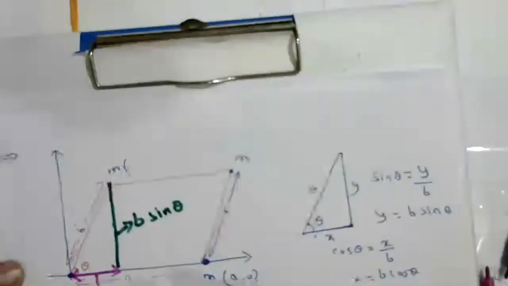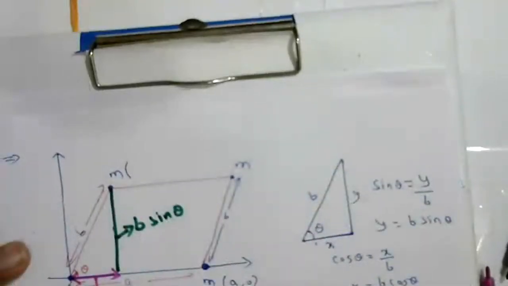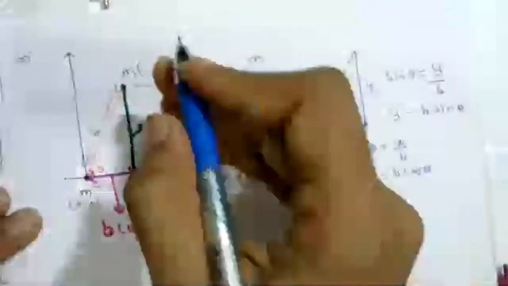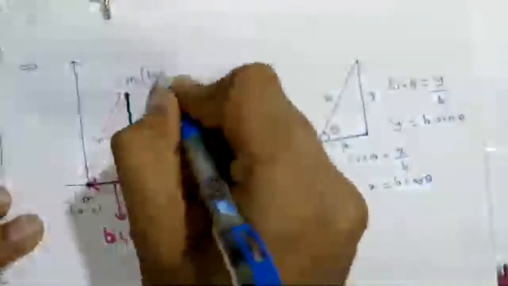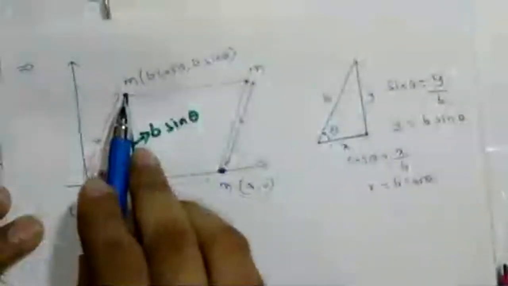Therefore, the coordinates of this particle: the x coordinate is b cos theta, the y coordinate is b sin theta. Now let's calculate this one.